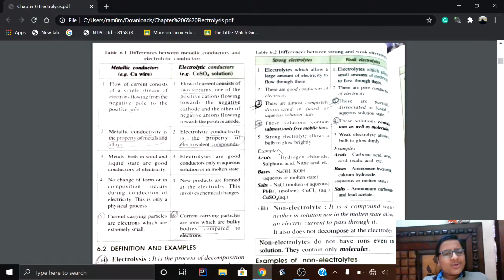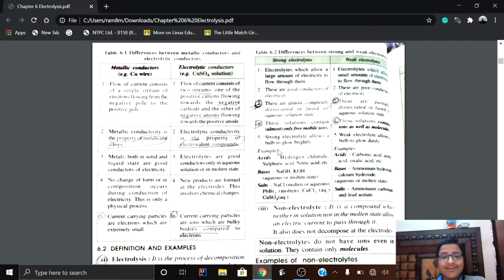Electrolytic conductors are good conductors of electricity only in their aqueous or molten state, and they are properties of only the electrovalent compounds. That is the most major point: electrolytic conductivity is a property of electrovalent compounds and polar covalent compounds. Their current also consists of two streams: the positive cations flowing towards the negative cathode, and the negative ions flowing towards the positive electrode.